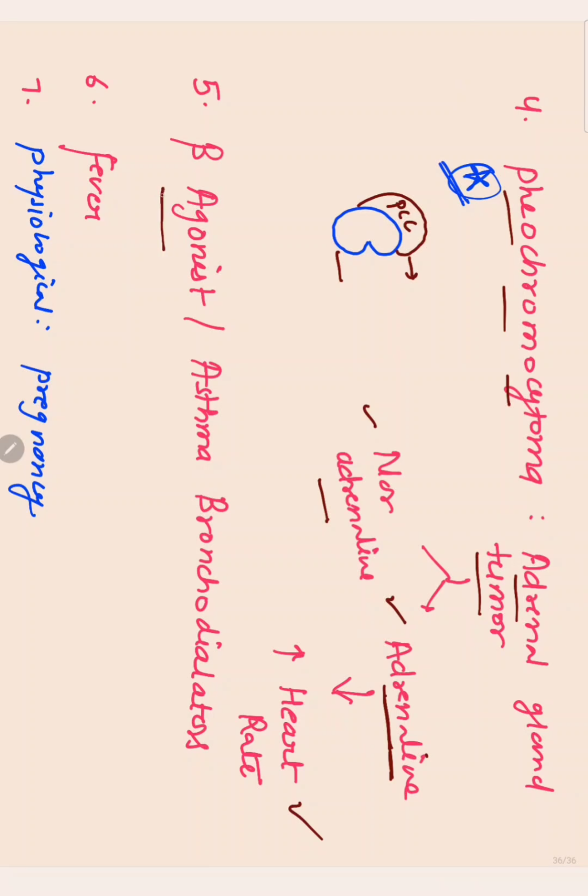Fifth reason of sinus tachycardia is beta agonists, which are bronchodilators given in asthma, that also cause sinus tachycardia. Fever is also responsible for sinus tachycardia. One question: what is the physiological reason for sinus tachycardia? It is pregnancy. As we all know, in pregnancy there is increased heartbeat, and that increased heartbeat is because of the increased sinus rhythm, which is known as sinus tachycardia.